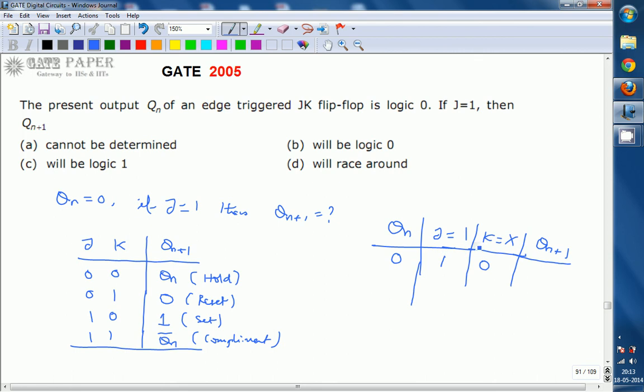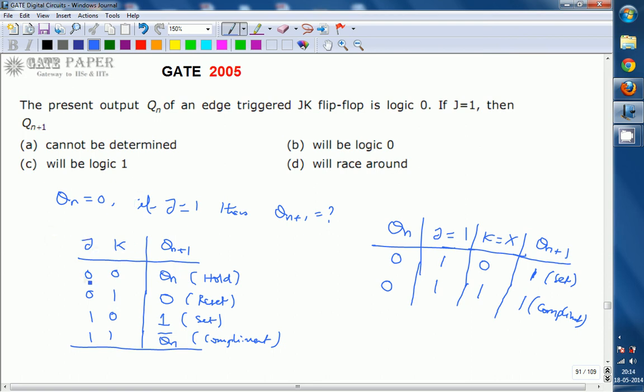Whenever K is equal to 0 and J is equal to 1, irrespective of the present state, you will get the output as 1 because it is the set state. Instead of that, K may be 1 also. J is equal to 1, K is equal to 1, but the present state is 0. At that time it is the complement state. Qn plus 1 is Qn bar, which is 0 bar, and 0 bar is again 1. This is the complement or inversion state. So in both cases, irrespective of the K value, the output will be 1 whenever Qn is equal to 0. So this will always be at logic 1.